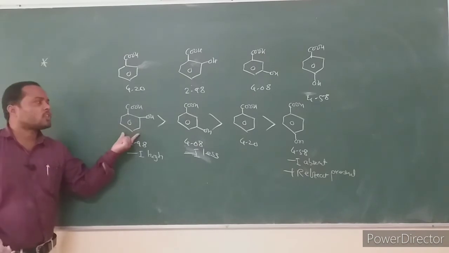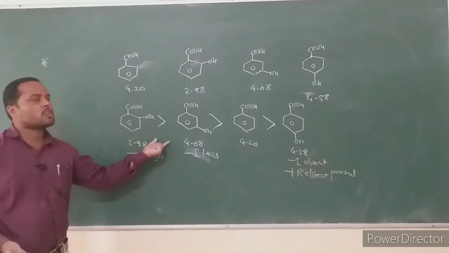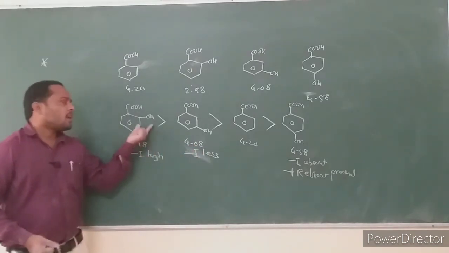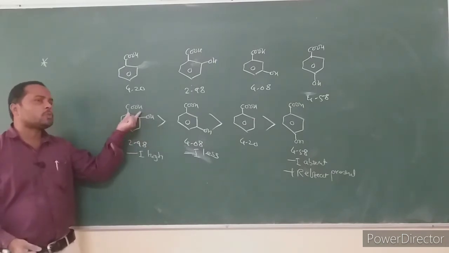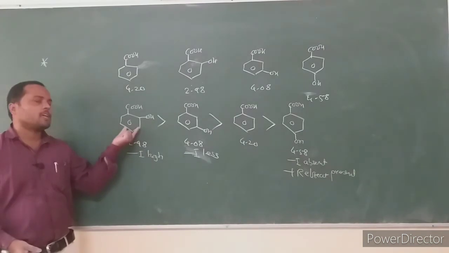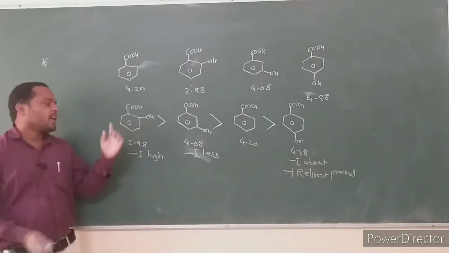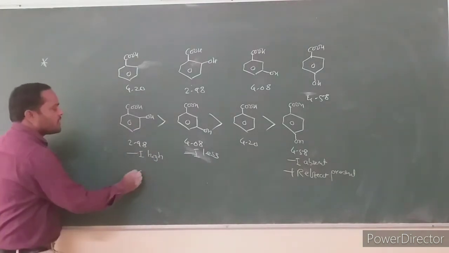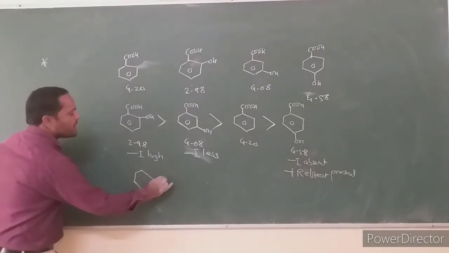Orthohydroxybenzoic acid is stronger than meta-hydroxybenzoic acid because the orthohydroxy group is close to the carboxyl group, minus I effect is high, and due to high minus I effect it is a stronger acid. One additional factor: consider its conjugate base.